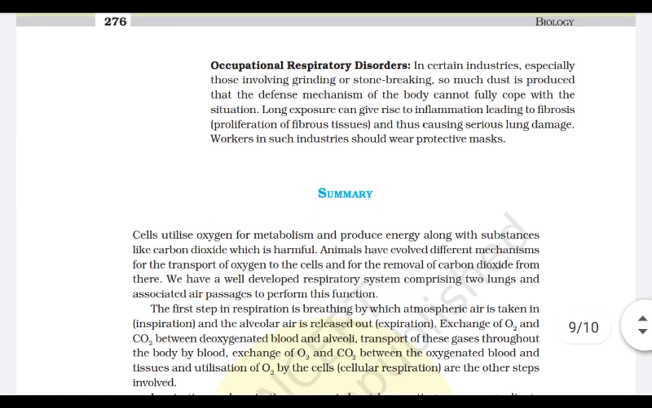Occupational respiratory disorders: there are different industries which cause pollution, and this pollution causes different respiratory disorders. This is all about respiration and breathing.